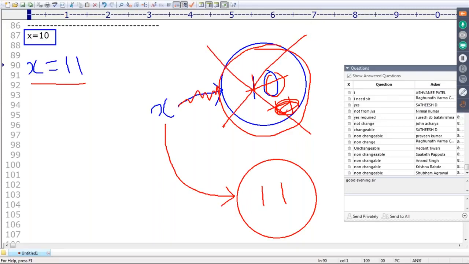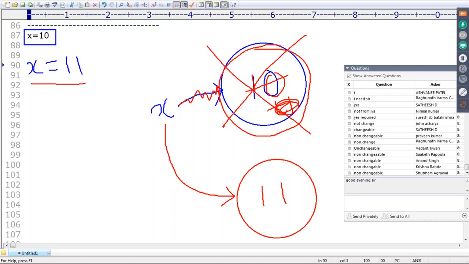Am I performing any change in the existing object? No, I'm not. Internally, a new object by default will be created and x is pointing to that object. This nature is nothing but the immutability concept. Non-changeable is nothing but what? Immutable.